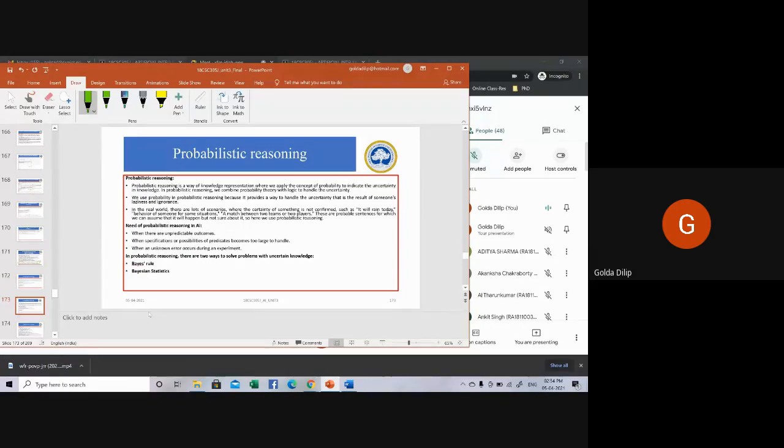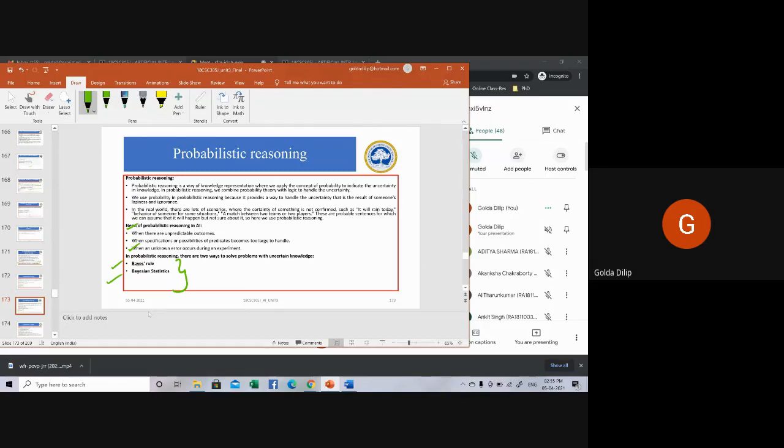Why do we need probabilistic reasoning in AI? When there are unpredictable outcomes, I gave you an example just now, or when specifications or probabilities of predicates become too large to handle, or when an unknown error occurs during an experiment. There are two ways to solve it. One is by using Bayes rule and Bayesian statistics, by using your DAG, directed acyclic graph.